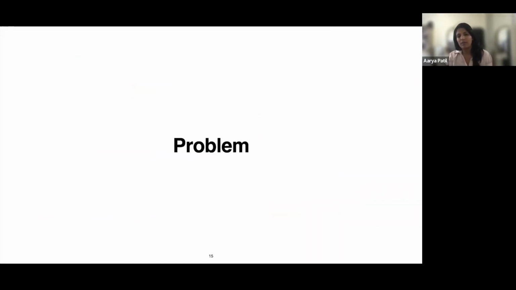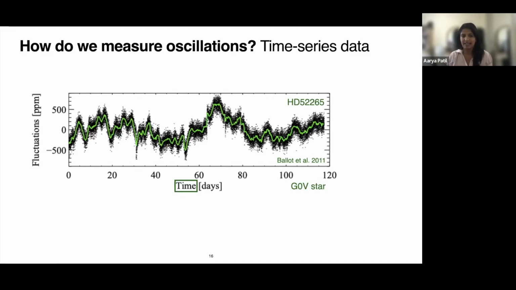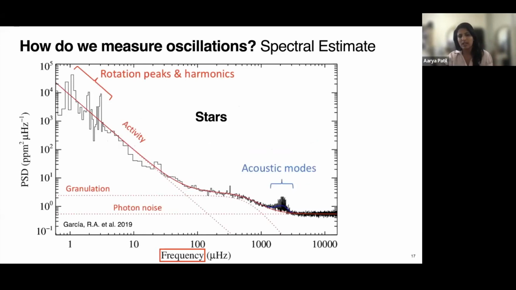So the problem we're dealing with is, as I said, very fundamental. How do we measure all these types of oscillations that we see in stars, given time series data? So we're going from the time domain to the frequency domain. And in the frequency domain, we know that there's a lot of information relating to stellar activity. We know that there are signatures of exoplanets as well, even though they're not shown here.